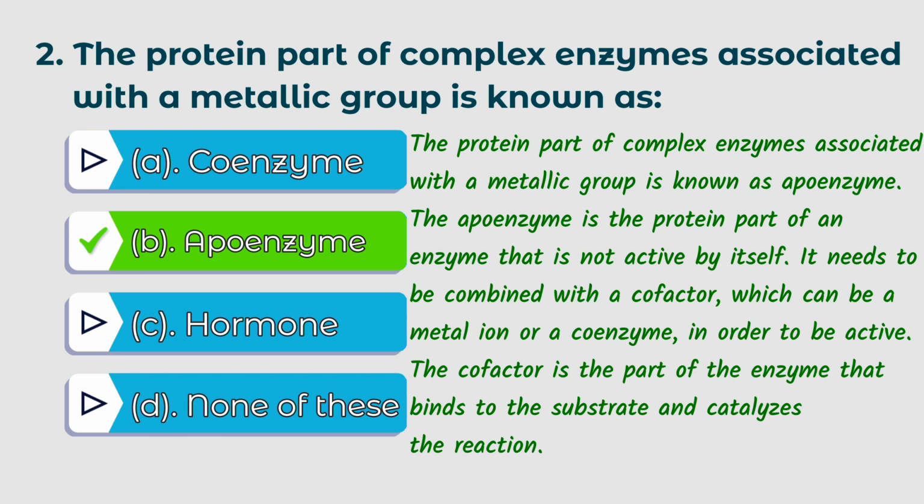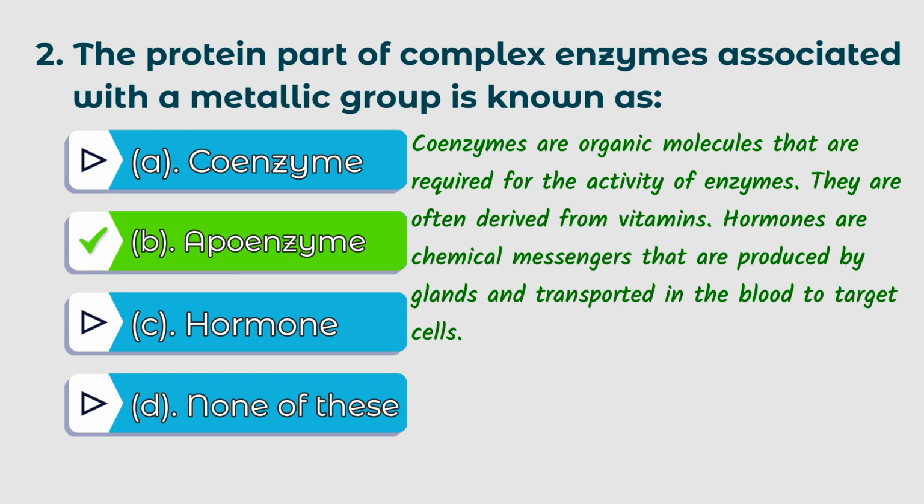The apoenzyme is the protein part of an enzyme that is not active by itself. It needs to be combined with a cofactor, which can be a metal ion or a coenzyme, in order to be active. The cofactor is the part of the enzyme that binds to the substrate and catalyzes the reaction. Coenzymes are organic molecules that are required for the activity of enzymes. They are often derived from vitamins. Hormones are chemical messengers that are produced by glands and transported in the blood to target cells.